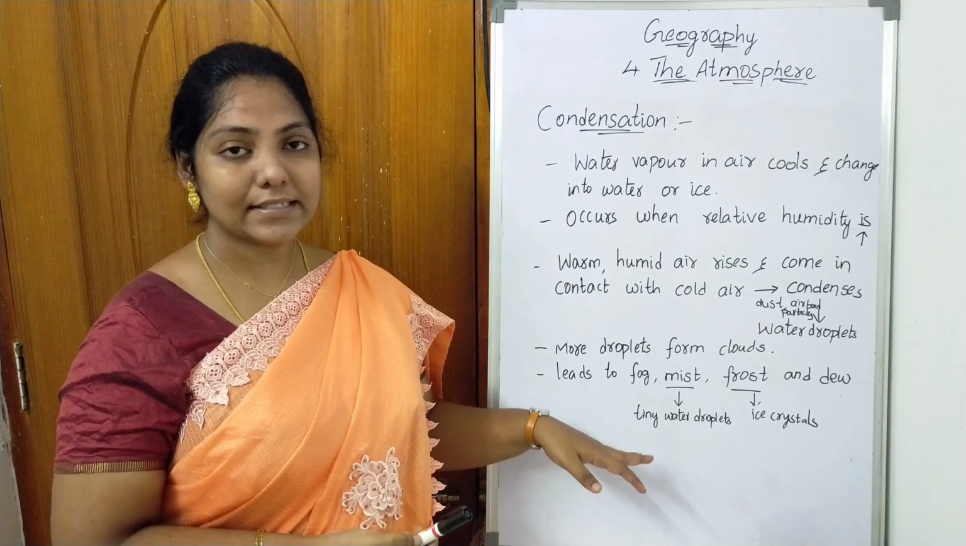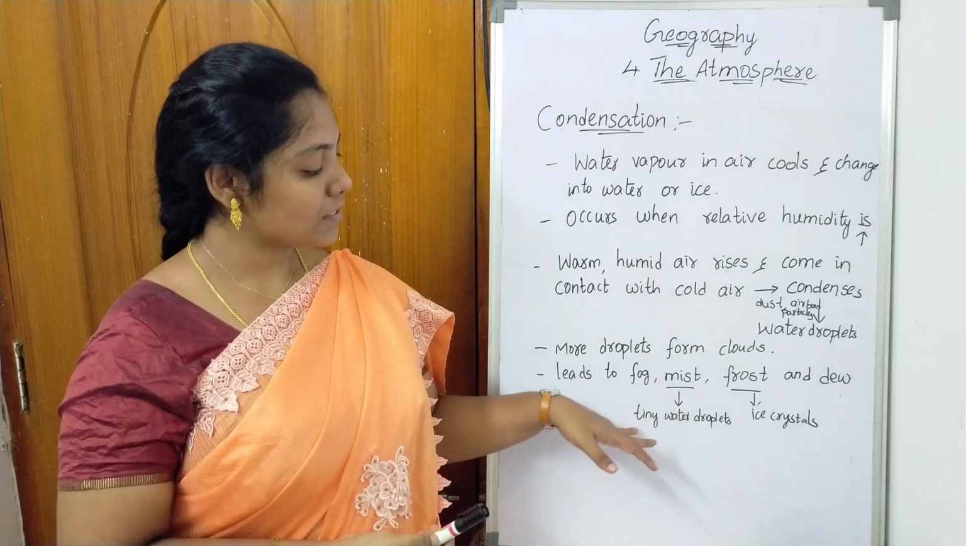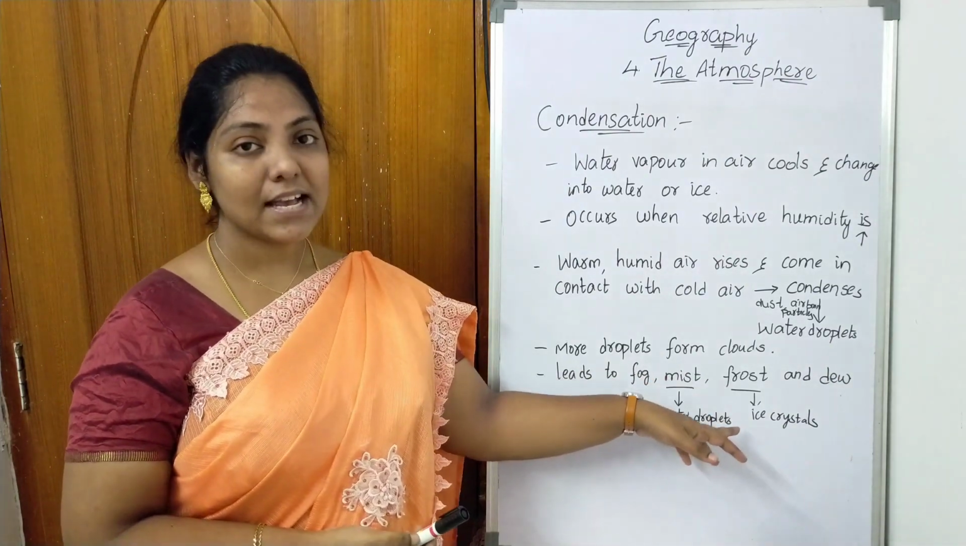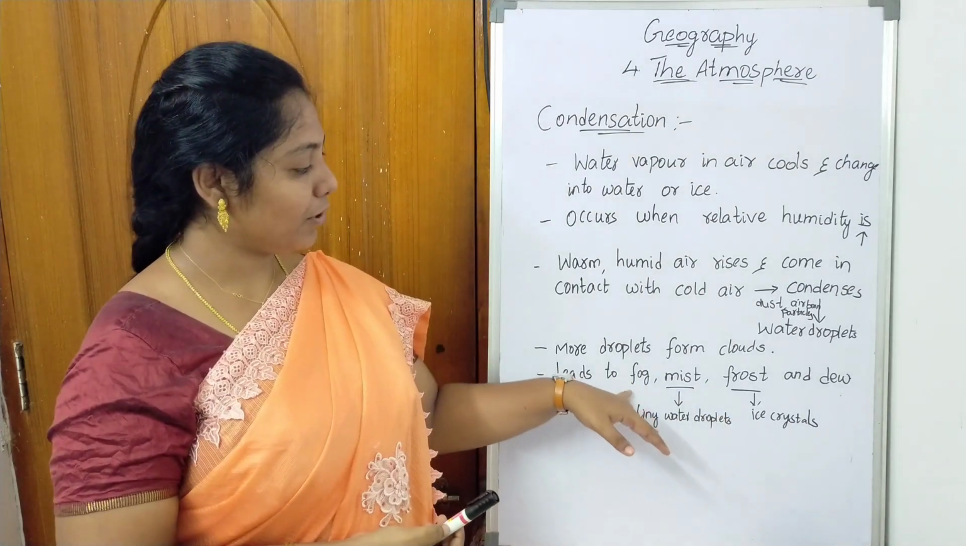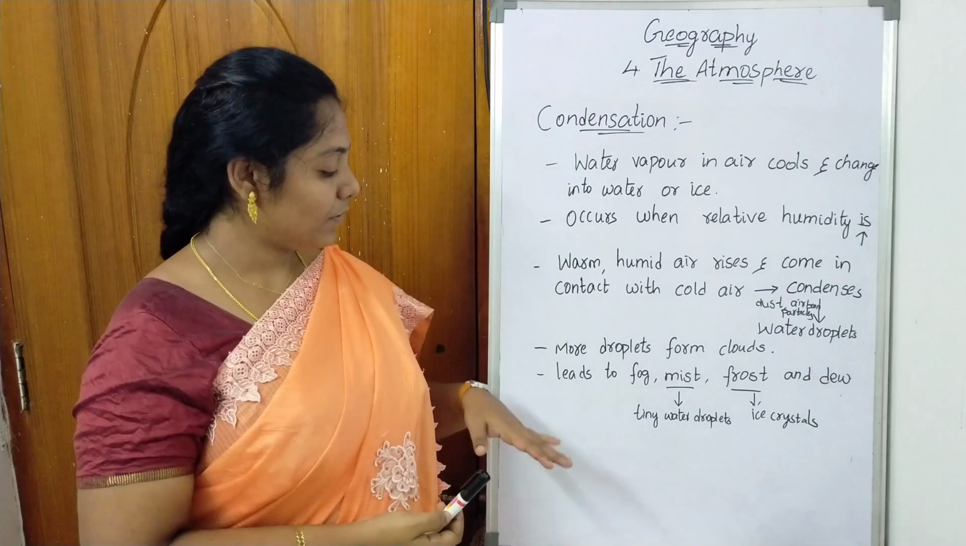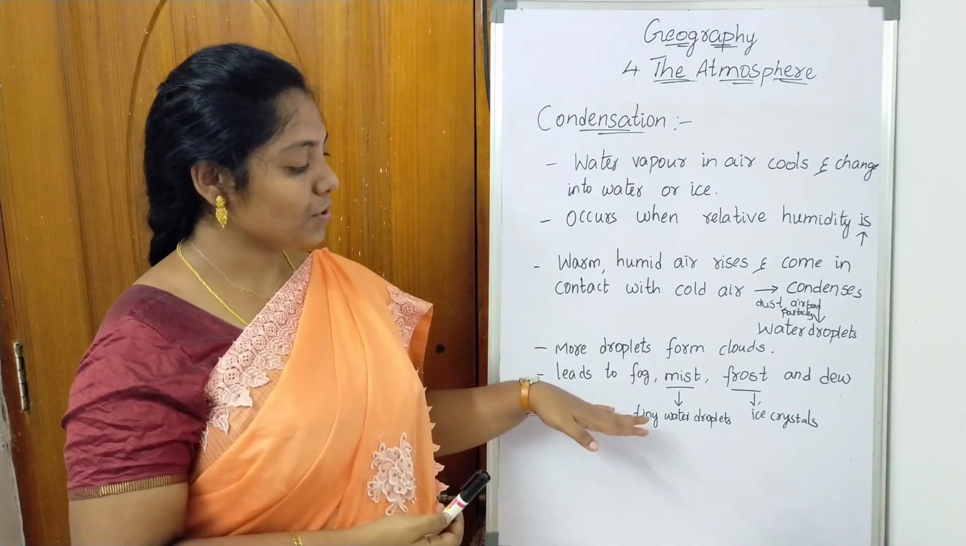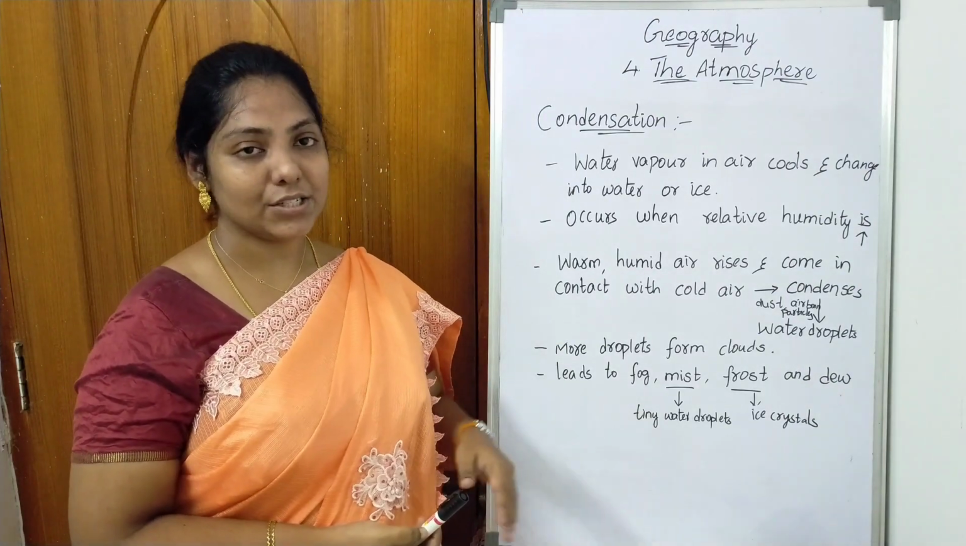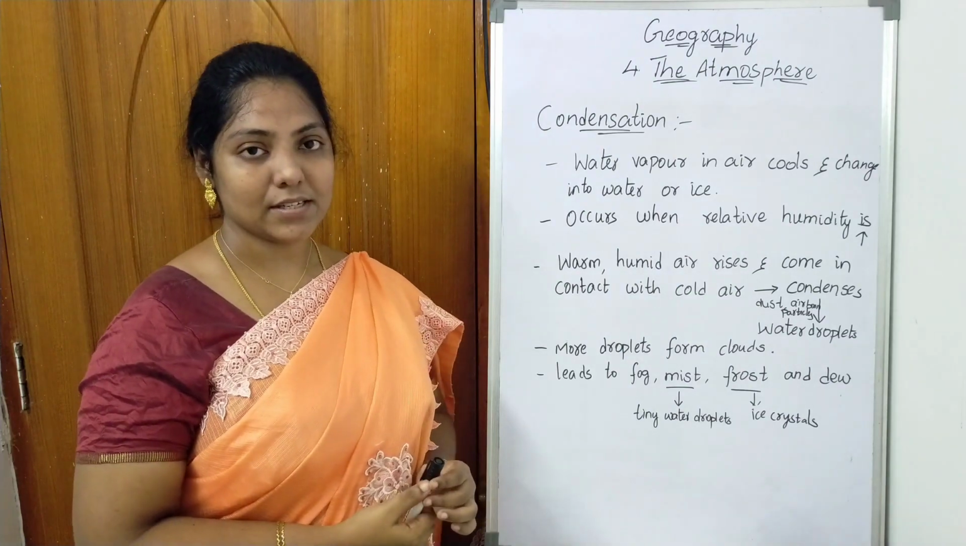All these are like tiny water droplets. Mist means tiny water droplets. Frost means ice crystals. Fog and dew also have the same meaning, like water droplets. So this condensation leads to fog, mist, dew and frost.